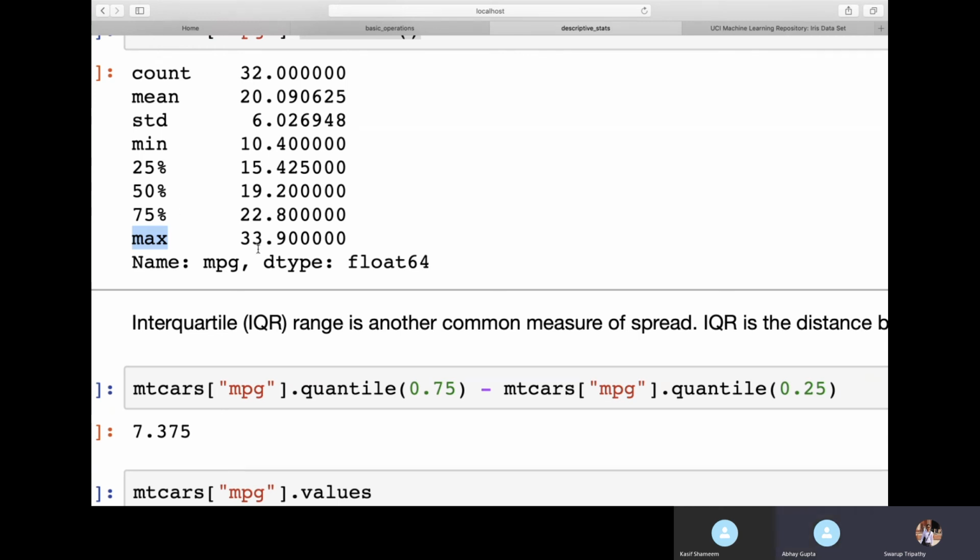To see if it is an outlier, we can plot it in a box plot and figure it out. First you do this.